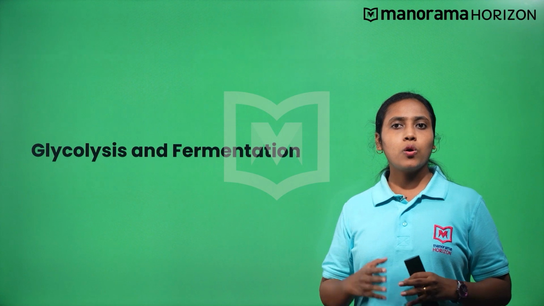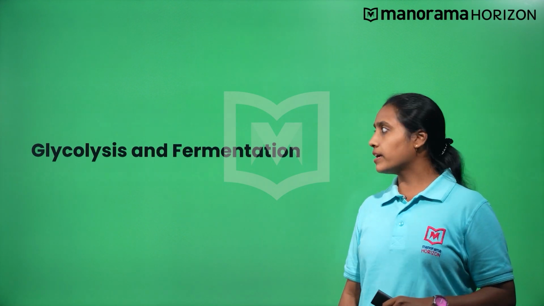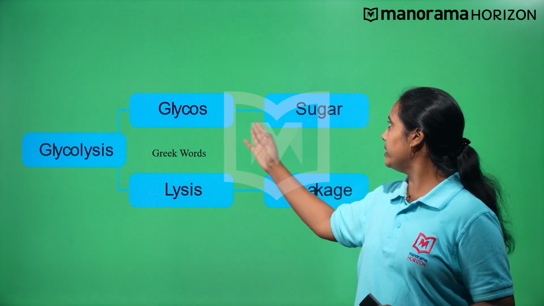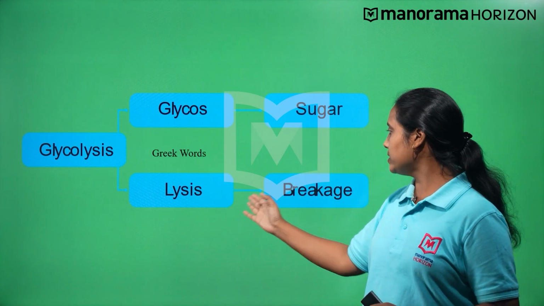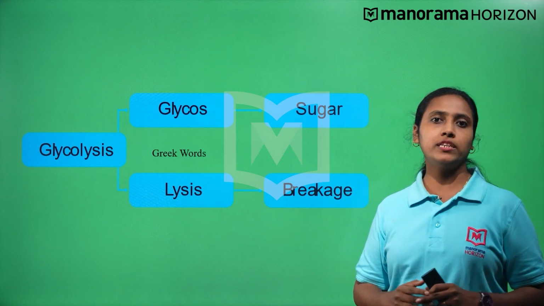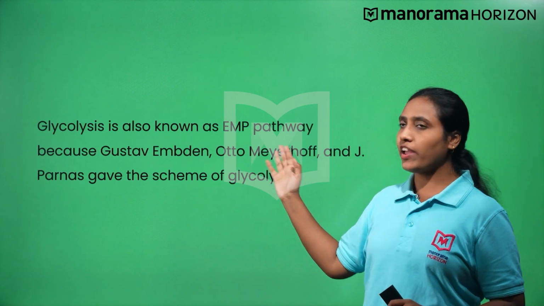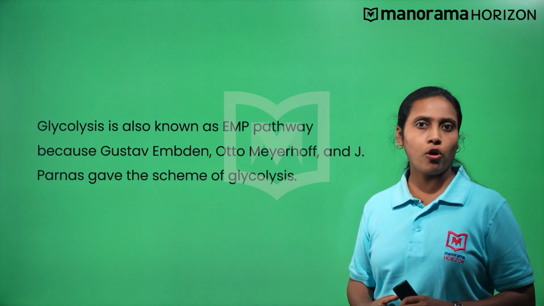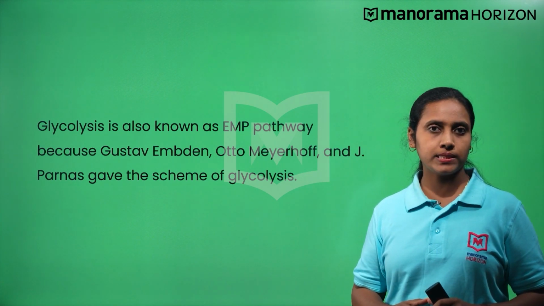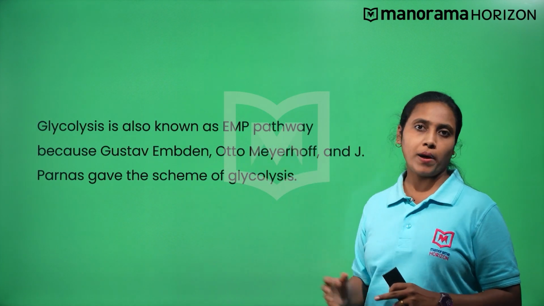Can you guess what the term glycolysis means? Glycolysis is a Greek term where glycos means sugar and lysis means breakage. Therefore, glycolysis means breakage of sugar. Gustav Embden, Otto Meyerhof and J. Parnas gave the scheme of glycolysis. Hence, this pathway is known as EMP pathway.